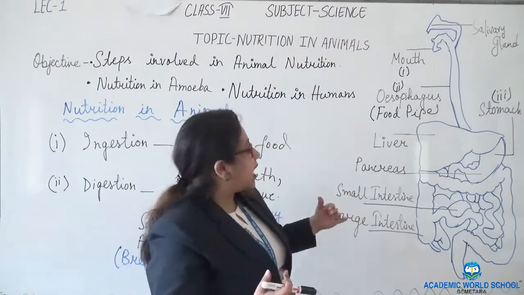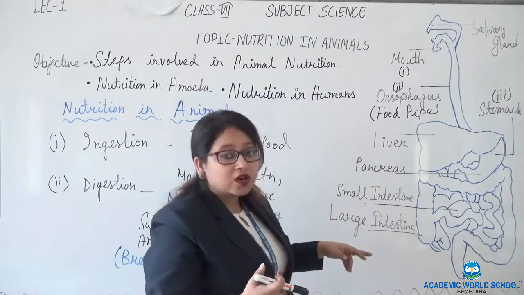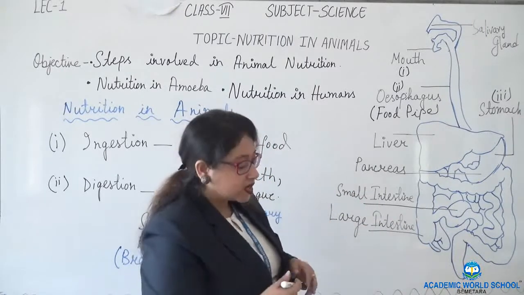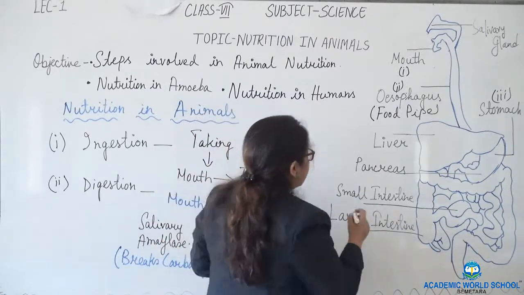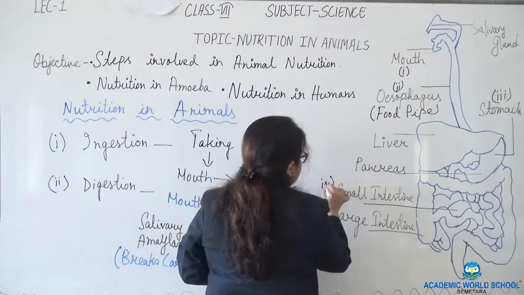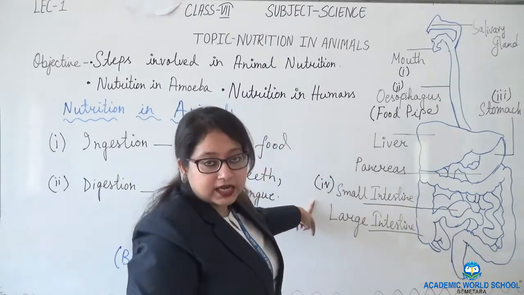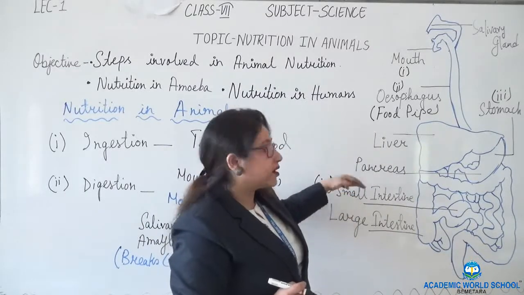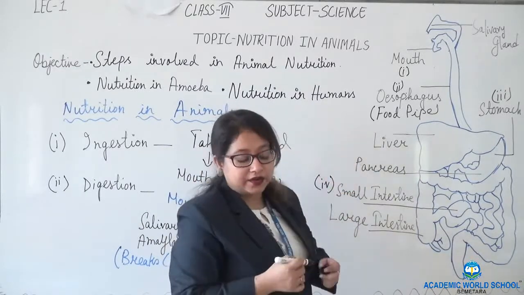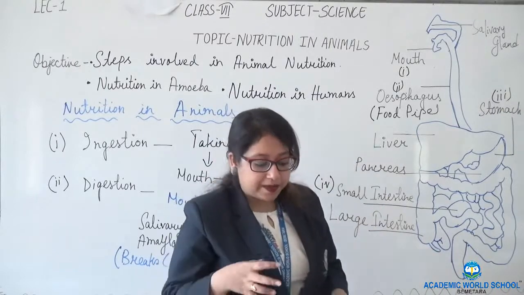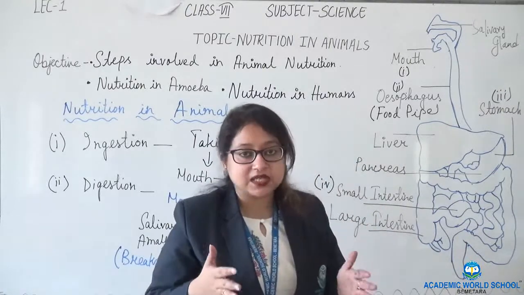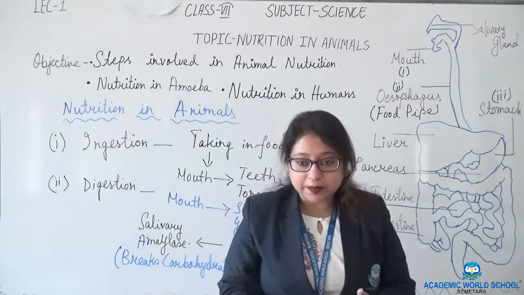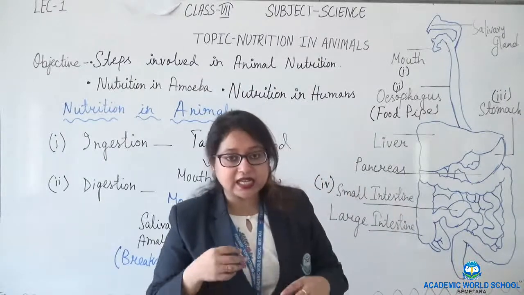Next, we are coming to the fourth organ, which is known as the small intestine. Now you may be wondering why, if the small intestine is the fourth organ, I have written liver and pancreas. The liver and pancreas come under the small intestine. The small intestine is very coiled.